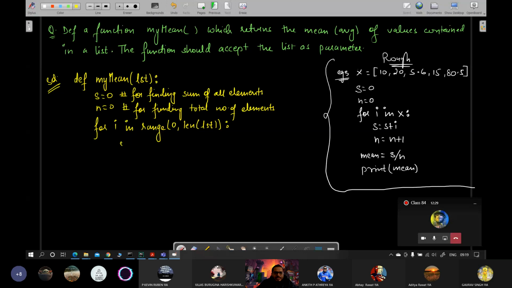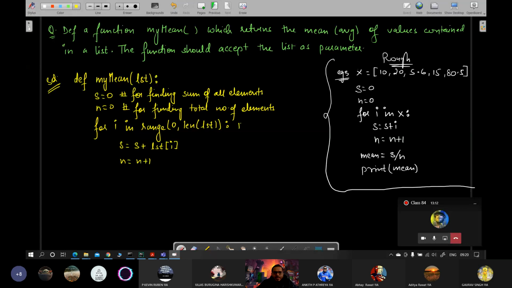And then you will write S is equals to S plus. Sir, how will we use the other approach in this? The other approach, for I in X. So we'll put for I in LST. Directly I in LST, instead of X, LST will come directly. Here I am doing index based traversal. Here I am doing character based traversal. So here instead of I, it will become LSTI. And next will remain same.